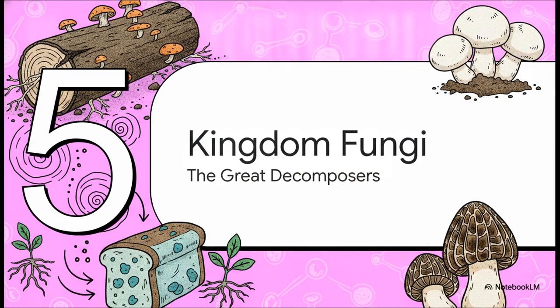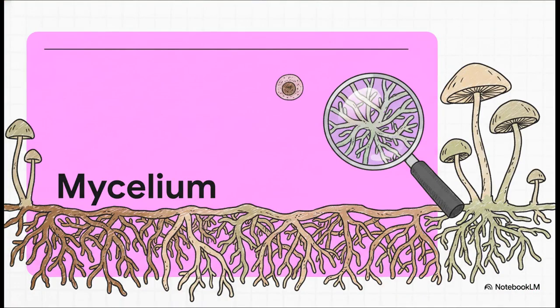Finally, we reach Section 5, Fungi, the Great Decomposers. To truly grasp what fungi are, you have to look way past the mushroom cap you see popping up above ground. With the exception of single-celled yeasts, fungi are mostly filamentous. Their true body is actually a vast, mostly underground network made of long, slender, thread-like structures called hyphae. This entire interwoven network of hyphae is what biologists call a mycelium. It's almost like a giant, underground biological internet.